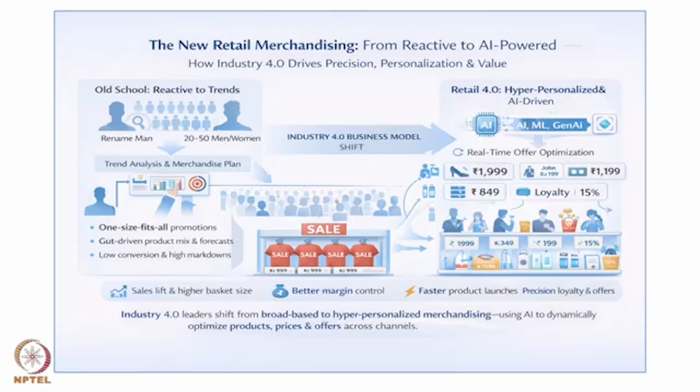Suppose there is a store in a village and there is a store in a city. Both will have two different requirements of the products which the customers would like to buy in each of these stores. Also, the selection of the products and how they are to be put on the racks, all this is also designed with the help of technologies. So that is called retail merchandising.